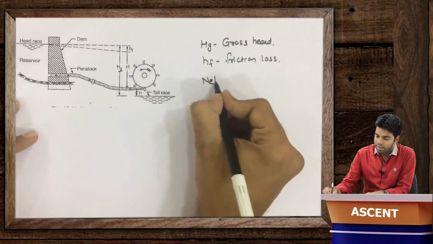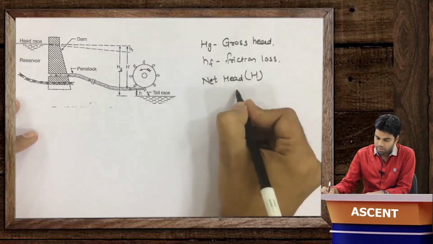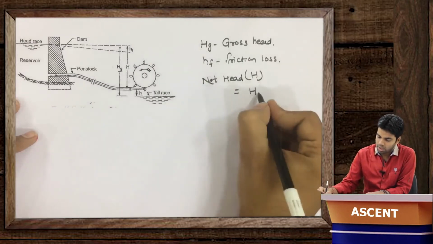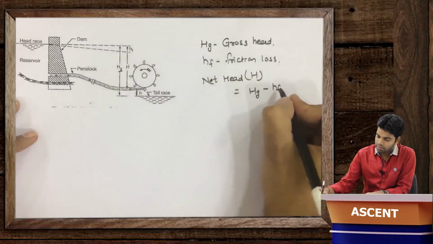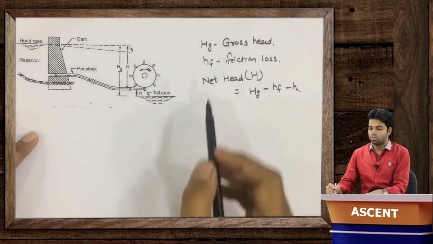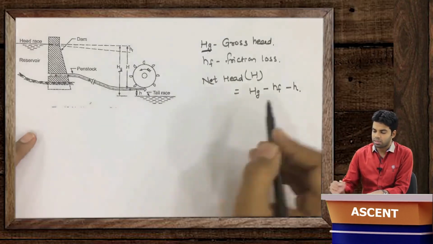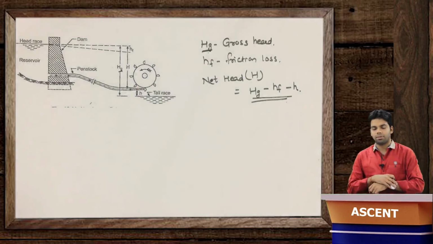So the net head available h is total gross head Hg minus the friction loss hf minus the tail race height h. The total gross head available was Hg, but the net head available is only Hg minus hf minus h.